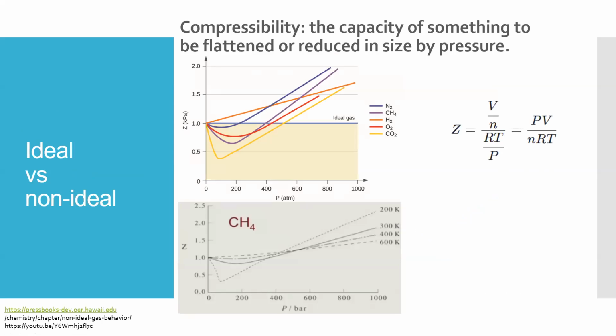However, things are not always so ideal, especially when we want to calculate the compressibility of a certain gas. Compressibility is the capacity of something to be flattened or reduced in size by pressure. It's written as Z equals V over n over RT over P, which is PV over nRT. As we just said, PV equals nRT, so Z should always be 1 for an ideal gas.